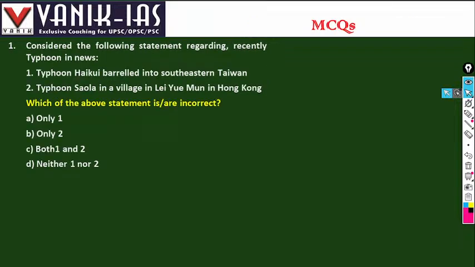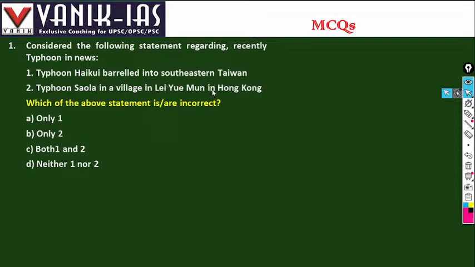Fine. Then the MCQs. Consider the following statements regarding the recent typhoons in the news. Typhoon Haikui barreled into southeastern Taiwan, is correct. Typhoon Saola, a village in Lau Wan Mun, Hong Kong, both are correct.